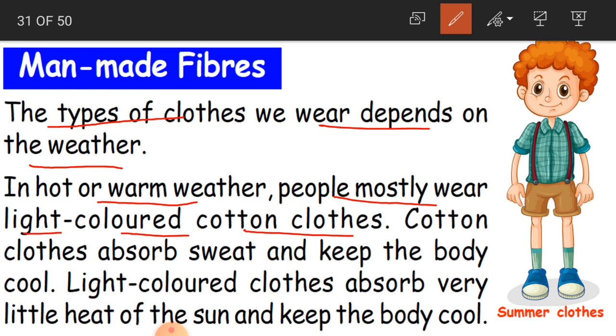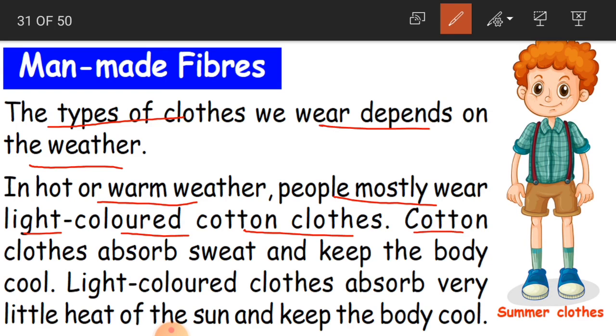Even if it is a cotton material, we prefer to wear light colors. Why? Because dark colors absorb the heat. So when the weather is hot, children, you have to wear light colors, especially cotton materials.